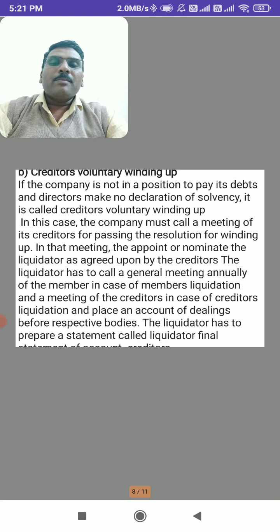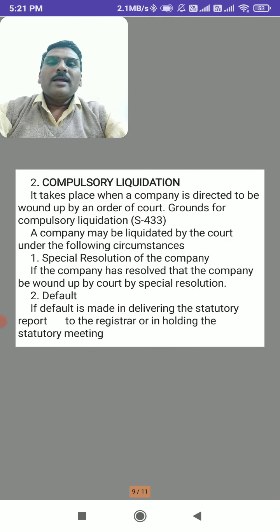In this case, a company must call a meeting of its creditors for passing the resolution for winding up. In that meeting, the appointment or nomination of the liquidator is agreed upon by the creditors, not by the members. So the liquidator has to call the general meeting annually of the members in case of members liquidation, and a meeting of the creditors in case of creditors liquidation, and place an account of dealings before the respective bodies. They will tell their opinions before the respective bodies, and the liquidator has to prepare a final statement of liquidation.